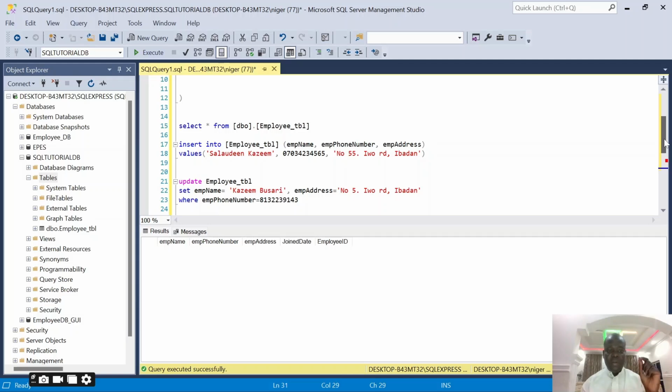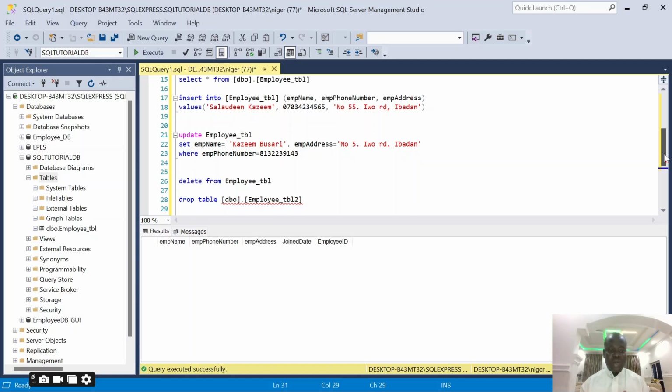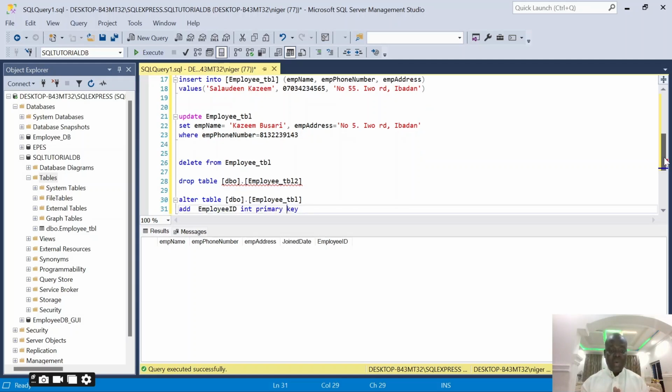Okay, and then we've also learned about the update statement, that is how to edit or modify existing records in our table. And I've also demonstrated how we can edit a single column and how we can edit multiple columns in the record by using update. We've also demonstrated how we can remove a record from the table by using the delete statement, and with both the query and the GUI, we've also seen how we can do that. Then we've also demonstrated how we can drop the entire table, that's the structure and the content, and how we can modify the table we have by adding an additional column or by removing a particular column.